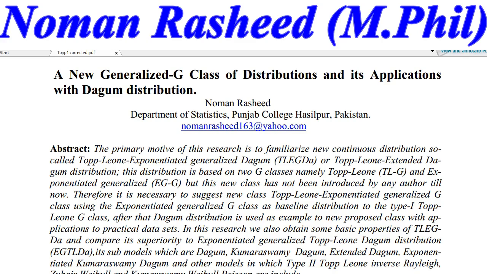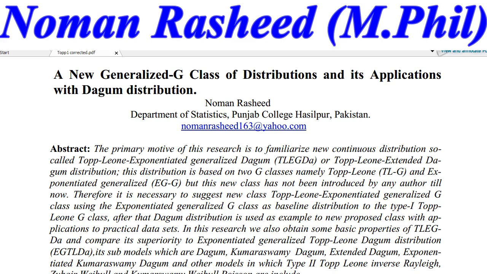One thing more: extended Dagum was basically my M.Phil thesis research, and I got my M.Phil degree for this research. But it was unpublished. That's why Silva et al. published this work in 2015.